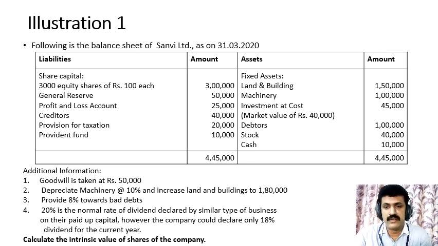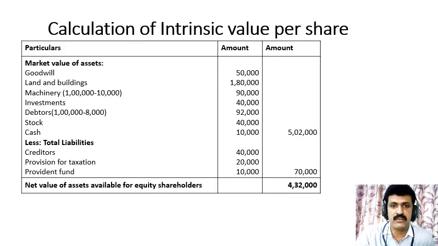Then we will get the total market value of assets. From the total market value, we have to deduct the total liabilities. Here the liability items are creditors, provision for taxation and provident fund. So provident fund is the amount due to the employees of the organization, therefore it is a current liability for the company. Now let us move on to the calculation of intrinsic value per share.